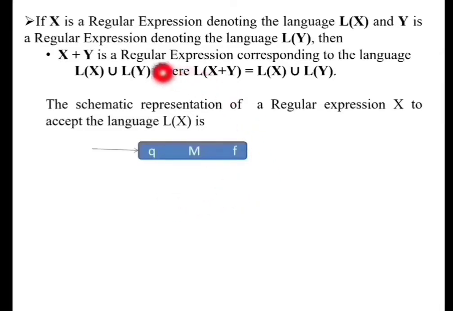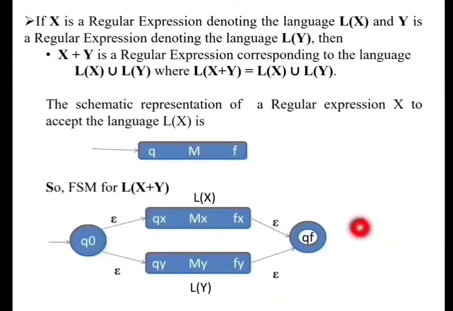So in order to have the finite state machines for two regular expressions x and y, we will have two FSMs like this. Here we have an FSM accepting the language L(x) and an FSM accepting the language L(y).